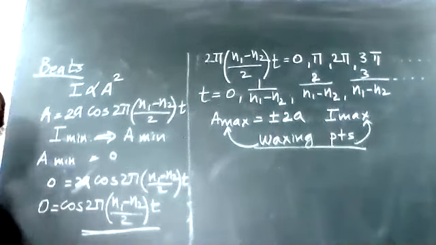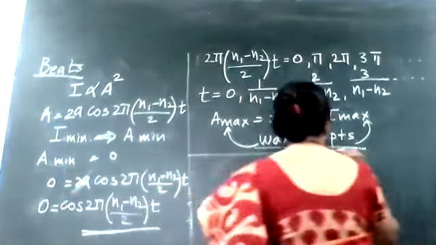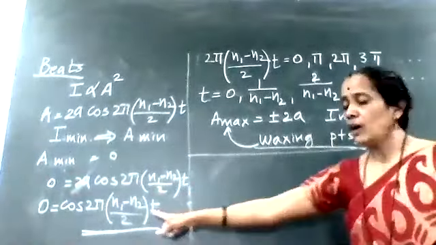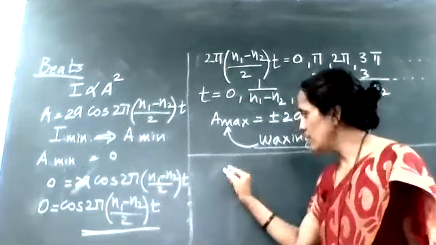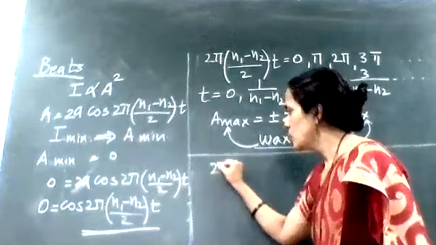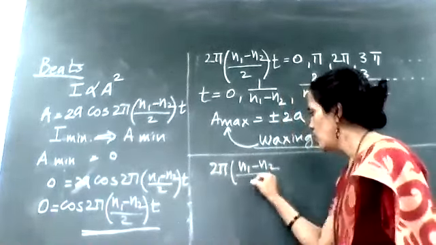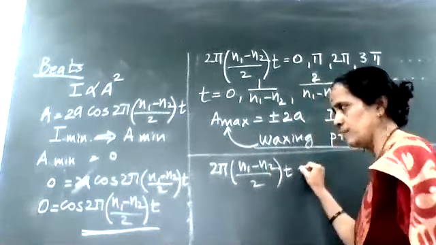Are you getting? Now here, the angle value is what? Cos of the angle 2 pi into bracket (n1 minus n2) upon 2 into t.